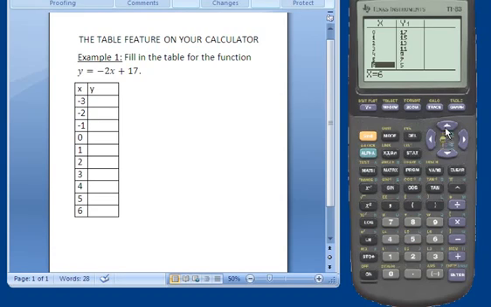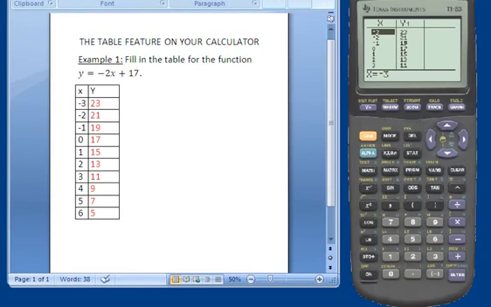So we would want to copy these into our table on our piece of paper. So let's go back up to the top, and I'm going to fill these in real quick in red like that, and there they are. Okay, so that's how we use our table feature. Let's practice one more. So let's look at another example.